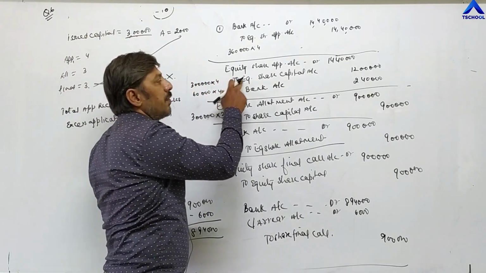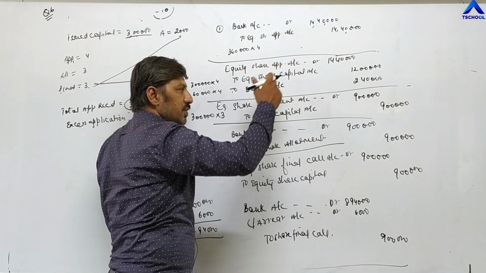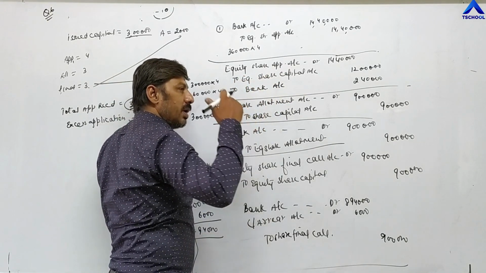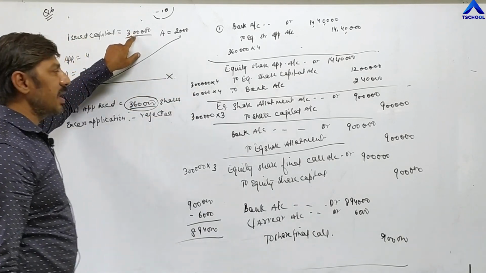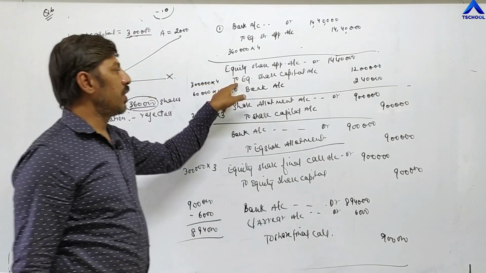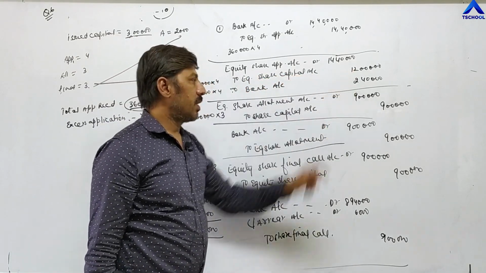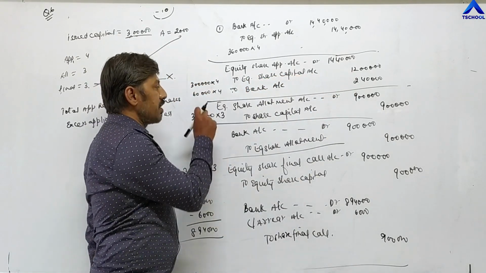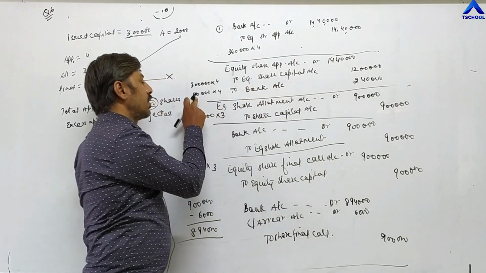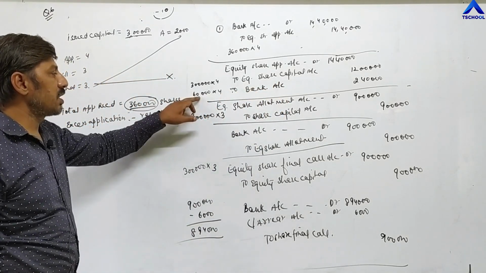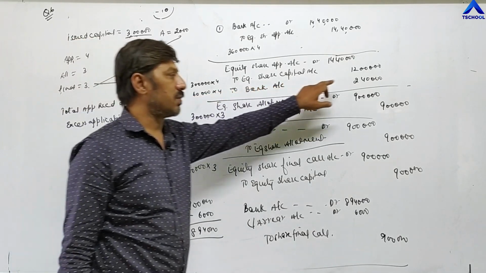Then you have to show the distribution of allotment of share. To equity share capital, this is for allotment of share, and to bank account, this is for rejection of share. So how many shares is the company allotting in total? 3 lakh. So 3 lakh into 4, to equity share capital 12 lakh. And the shares which are rejected, we are passing to bank account, and in total 60,000 the company is rejecting. So 60,000 into 4, 2,40,000.